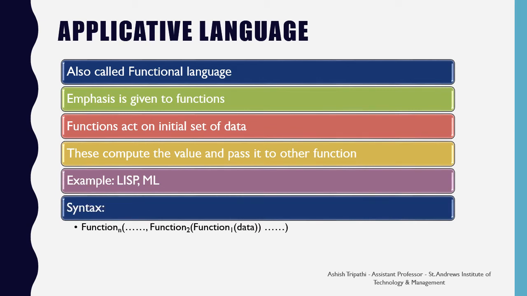Applicative language is also called functional language, as the main focus is given to the functions. These functions are made to act on an initial set of data. The functions compute the value and pass the result to another function. Examples: LISP and ML languages.